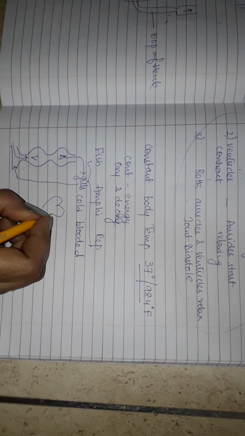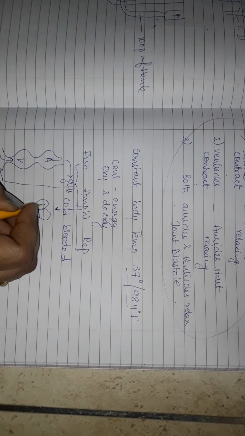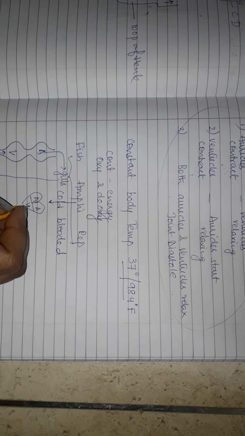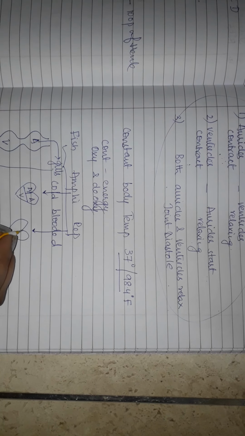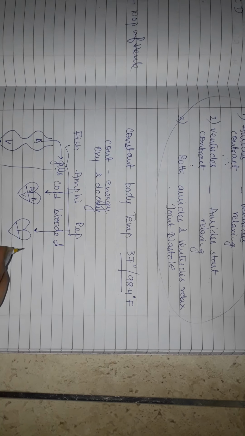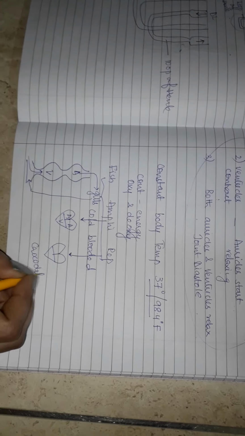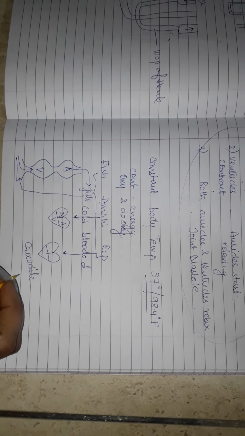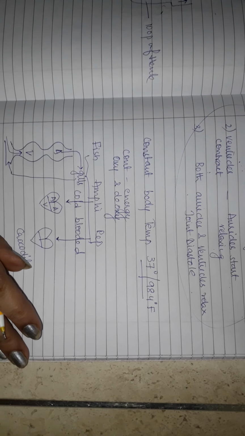Whereas in case of amphibians, their heart is three chambered. There are two auricles and one ventricle. In reptiles, the heart is also three chambered, but there is only one reptile, that is crocodile, which has got the four chambered heart. That is the exceptional case. So this is how the working of heart takes place.